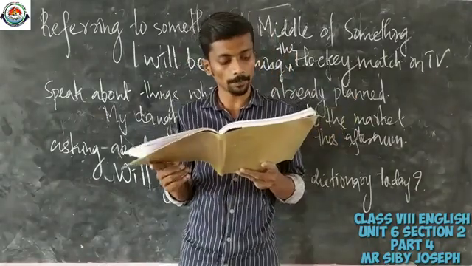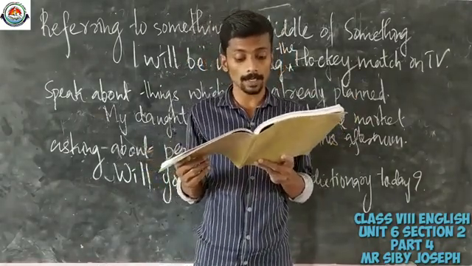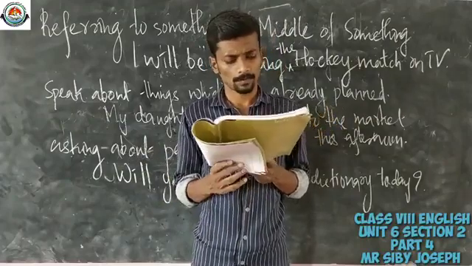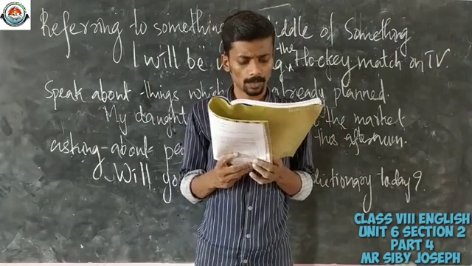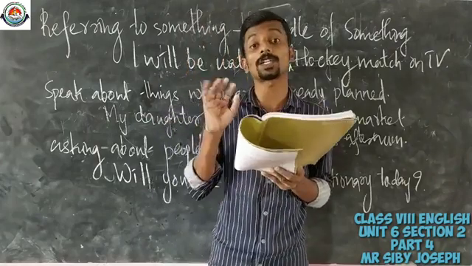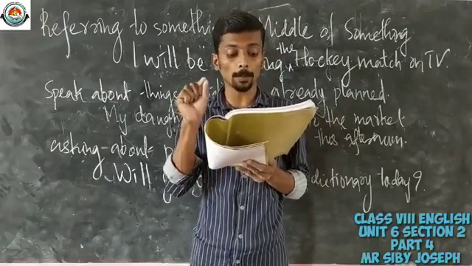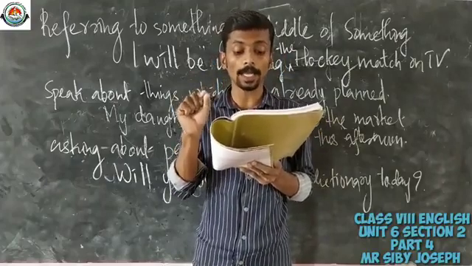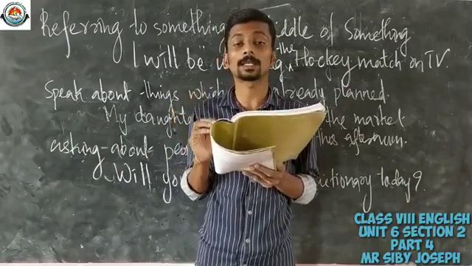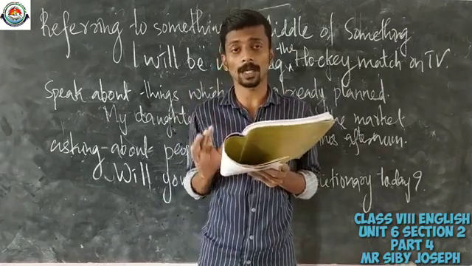So, read the first one. Improving the dash to rural areas is high on the government's list of priorities. So, which will be the suitable one? Yeah, improving the water supply. The meaning of water supply is actually the water provided for a town, an area or a building, the act of or system for supplying water to a town, etc. So, water supply will be the suitable one there.